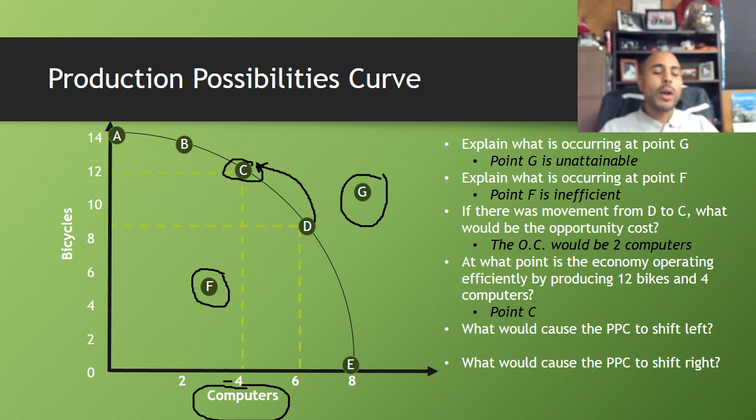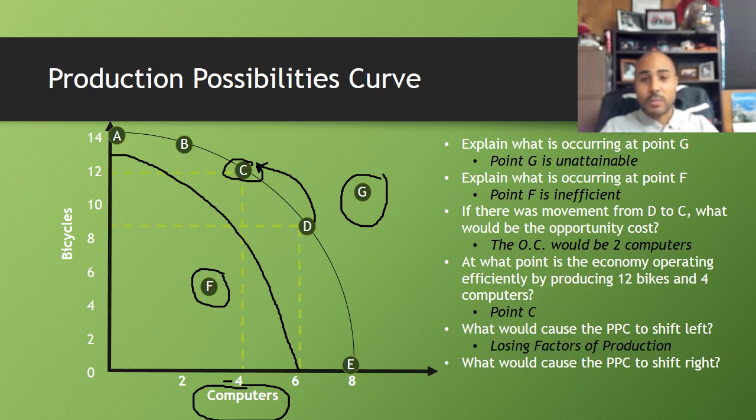Now, what would cause our production possibilities curve to shift to the left? Remember, shifting to the left would look something like this. So what would cause us to move to the left? Well, if we lost factors of production. For example, if there was a hurricane or a big earthquake, it might destroy our factories, kill some of our workers, and basically make it impossible to produce things. When that happens, our production possibility curve shrinks in and gets smaller. So remember that anytime we move to the left, that's always a decrease.